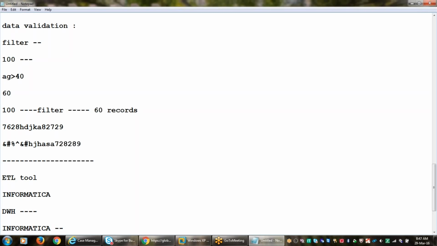If you have hands-on experience, then only will you be able to crack the interviews. Otherwise, if I am explaining and doing everything, then when you want to practice afterwards, you will get confused: which option I need to select, where I have to go, what queries I need to write for the testing. That is very difficult. That's why we will concentrate more on the practical things here, and practice each and every business logic and transformation.